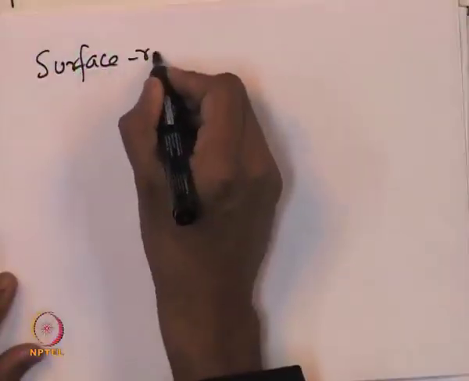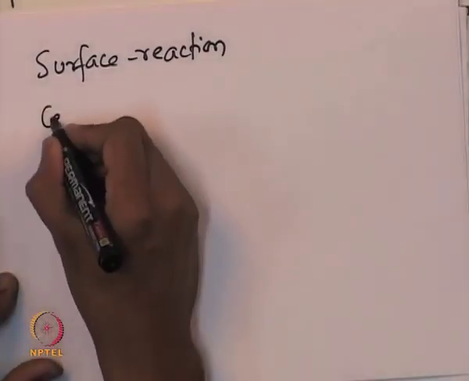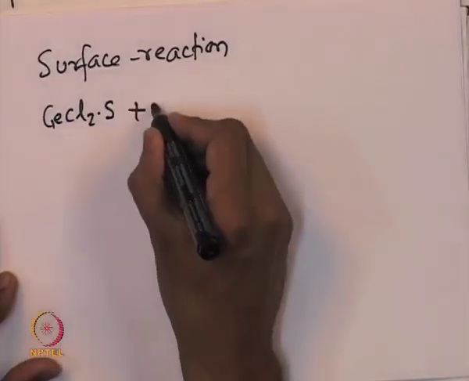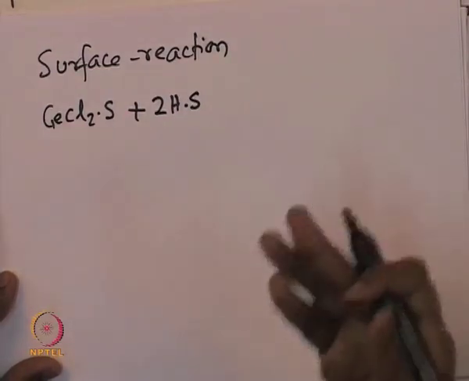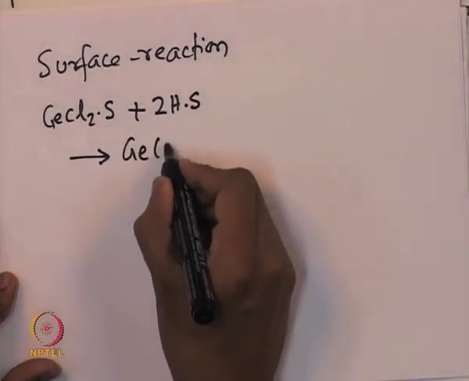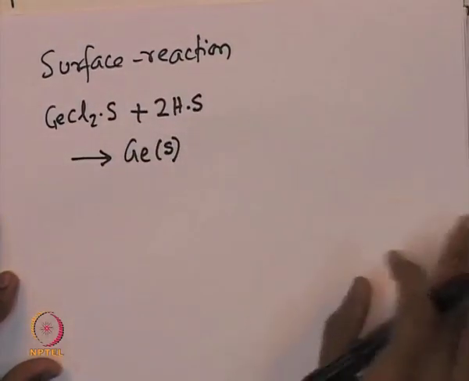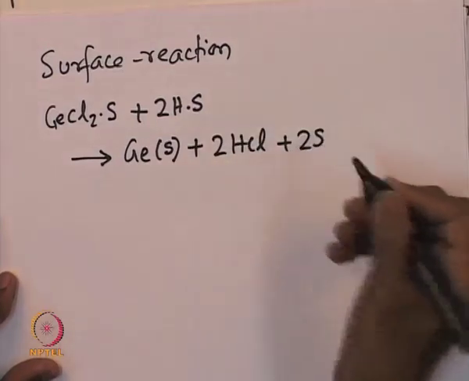The next step is the surface reaction process, where the germanium chloride, which is now adsorbed to the catalyst site, interacts with the hydrogen atoms which are adsorbed to two sites, leading to formation of germanium in the solid form, which is deposited on the surface of the substrate, plus 2 HCl plus 2 vacant sites.